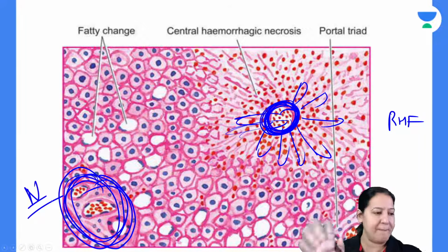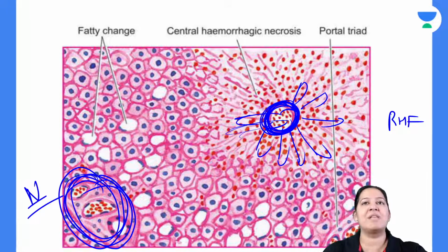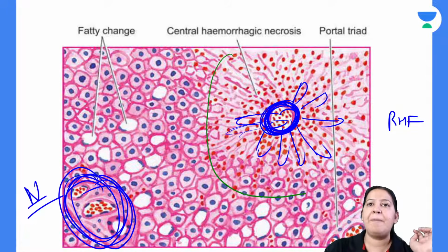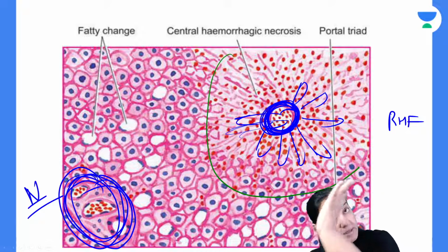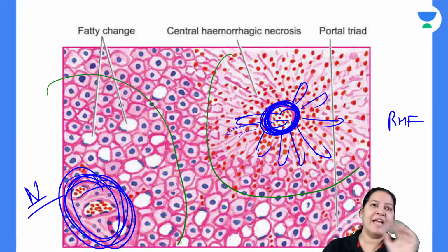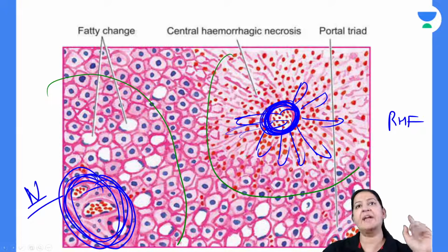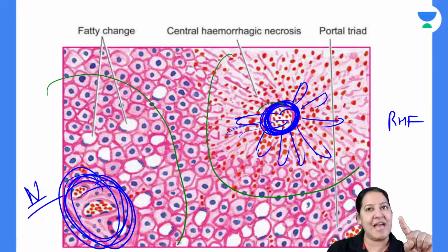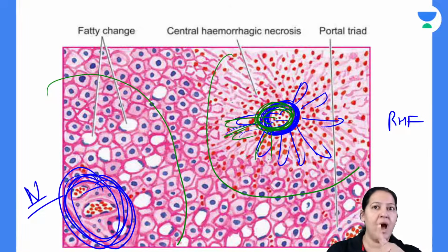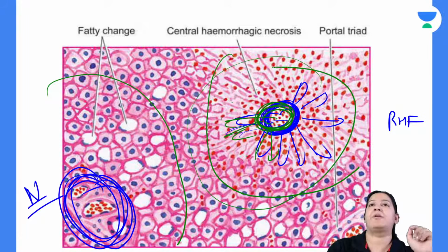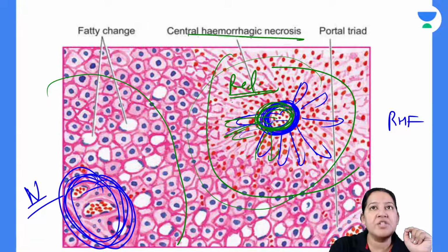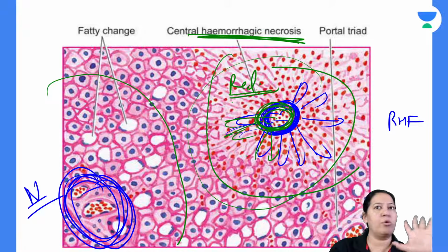Now there are some hepatocytes which are near central vein and these are the hepatocytes which are near portal triad. A row of hepatocytes are connecting them, right? So the hepatocytes which are near central vein, because the blood is coming out, it is impure blood, that will cause necrosis of these hepatocytes. So these hepatocytes look red in color, because of hemorrhagic necrosis.